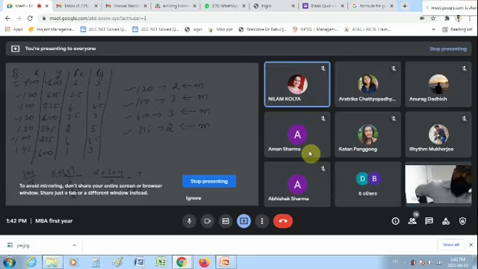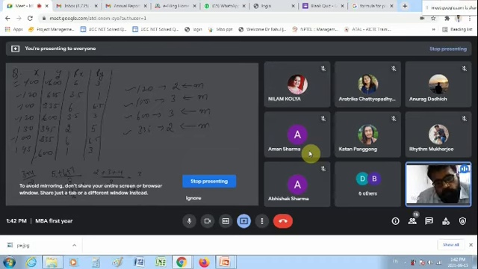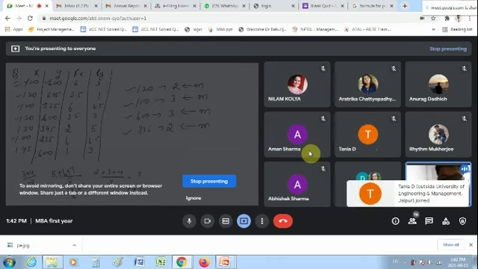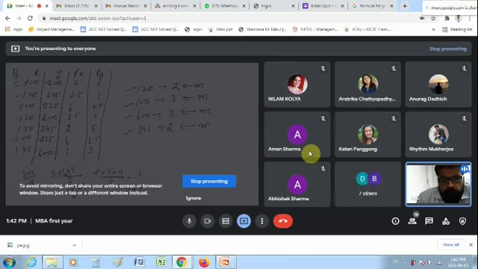Okay. If you are noting it down, please note down one more thing: the value of the correlation coefficient will always be between negative 1 and positive 1. It cannot be less than negative 1, and it cannot be greater than positive 1. It can be negative 1, positive 1, 0, or any value between negative 1 and positive 1.